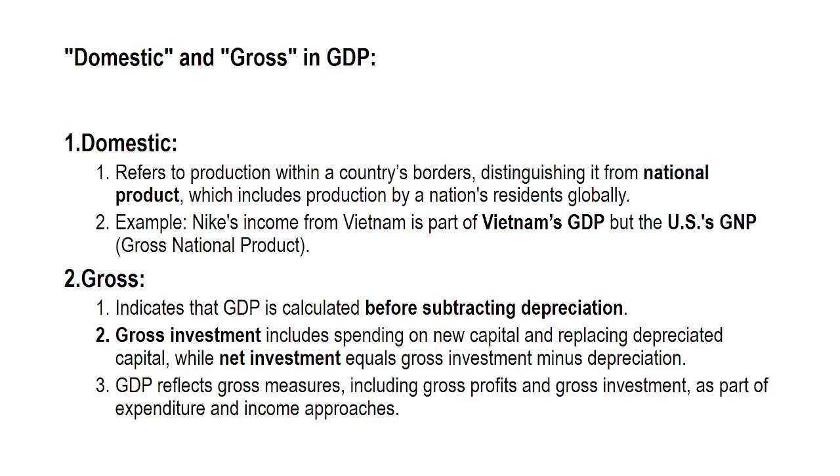Gross investment includes all spending on new capital goods such as machinery, buildings, or equipment, and also includes the spending needed to replace depreciated capital. Net investment, on the other hand, is gross investment minus depreciation. It shows the actual increase in capital that adds to the economy's productive capacity.